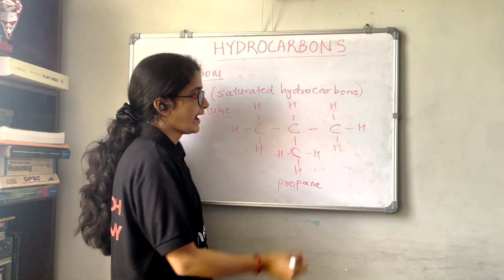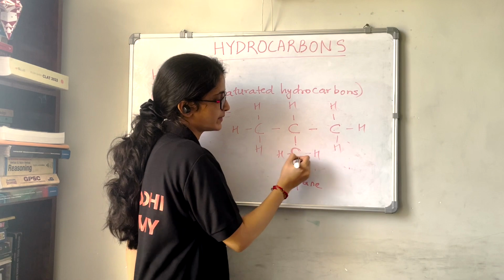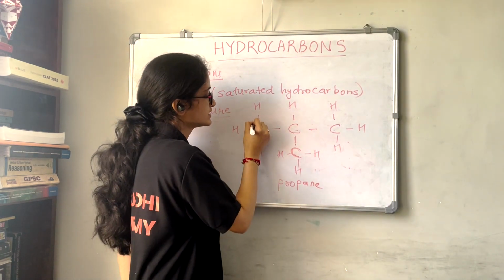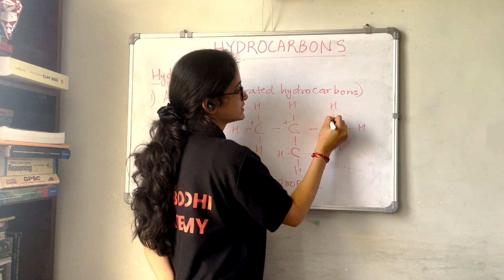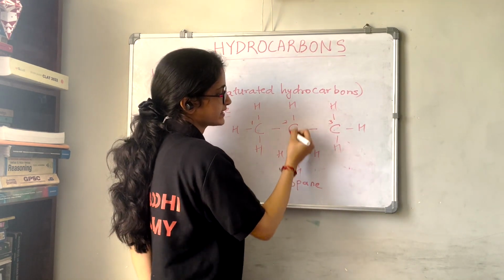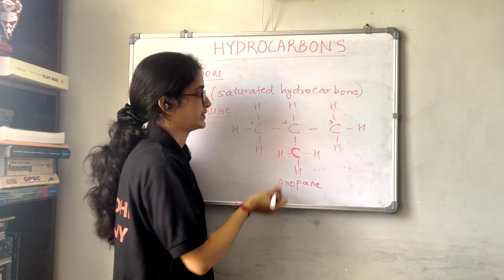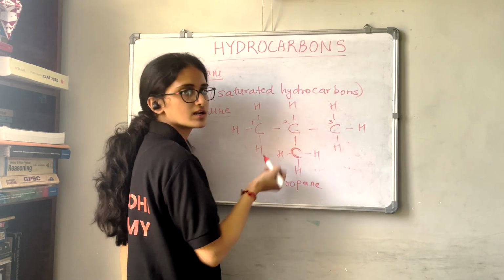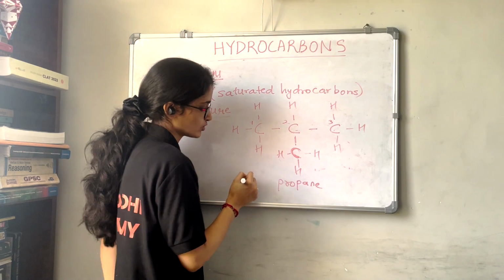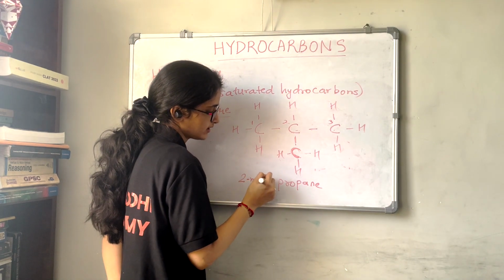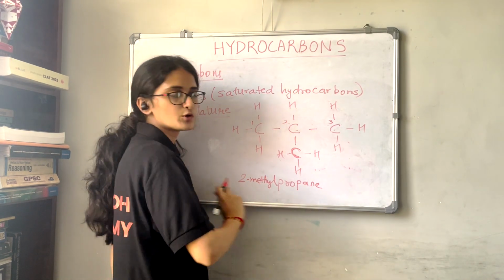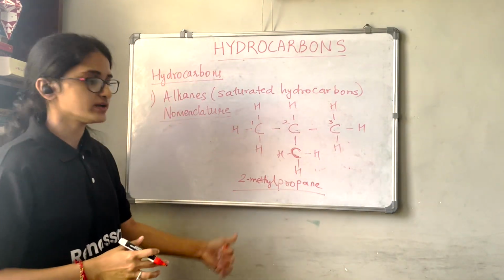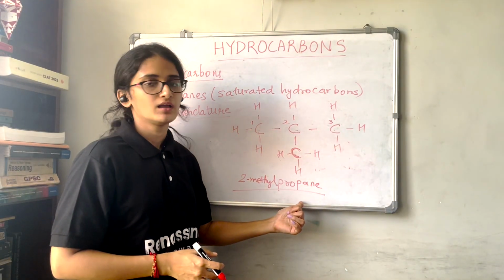So we have propane, right? And we have this carbon attached to this carbon. Okay. So if this is 1, this is 2, this is 3. So this carbon is attached to which carbon? Second carbon. So we can give the name as, now this is CH3, no? So it is a methyl group. So 2-methyl propane. Okay, the name of this compound is 2-methyl propane.